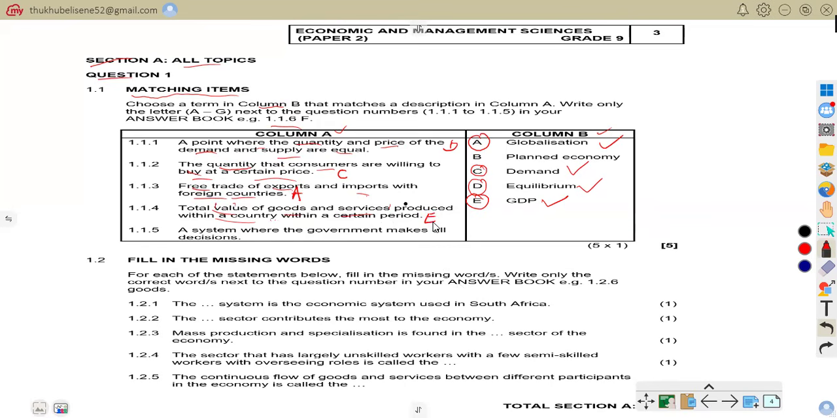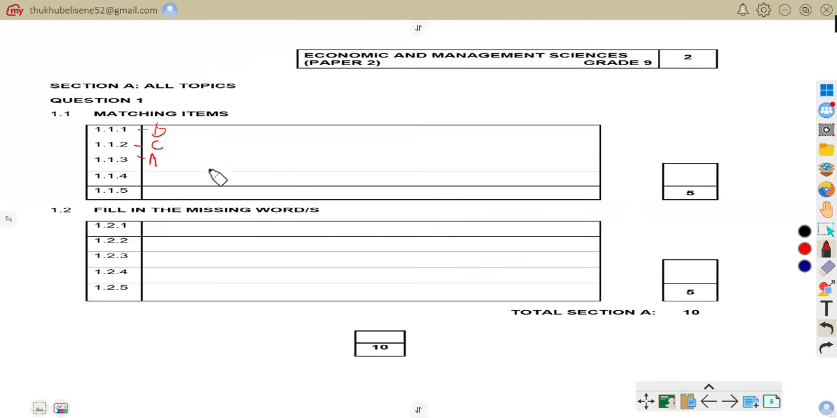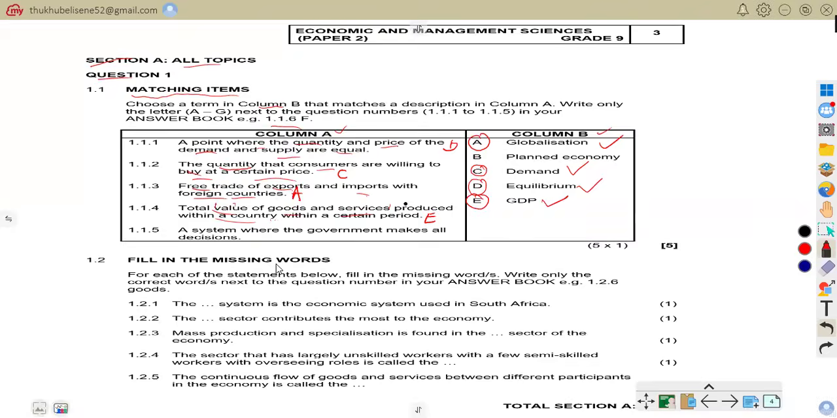So now we have to write it in our answer book. 1.1.4 is E. So now let us go to 1.1.5. A system where the government makes all decisions. So that is a planned economy. So the correct answer is B, planned economy.